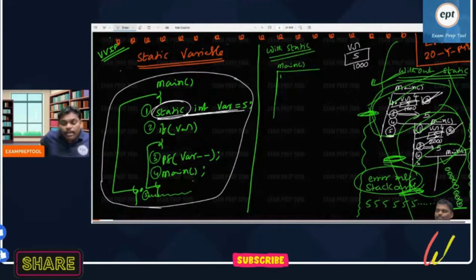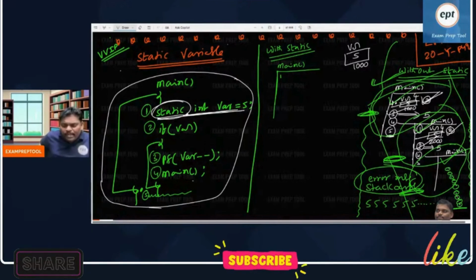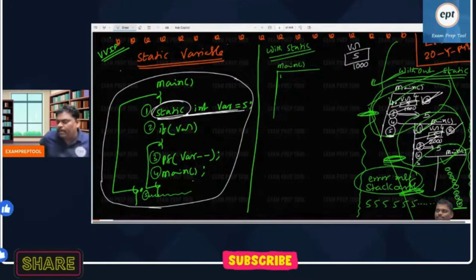What is the answer? Because in the program you wrote static. If you don't write static, by default local variable memory will be in the stack area.